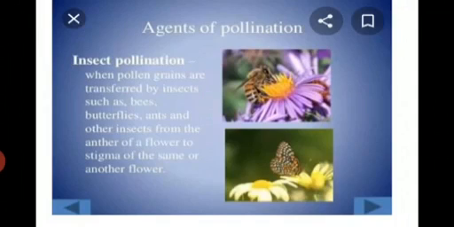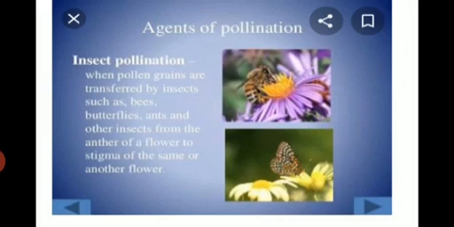Okay, there are also agents of pollination. Insect pollination: when pollen grains are transferred by insects such as bees, butterflies, ants, and other insects from the anther of a flower to the stigma of the same or another flower.